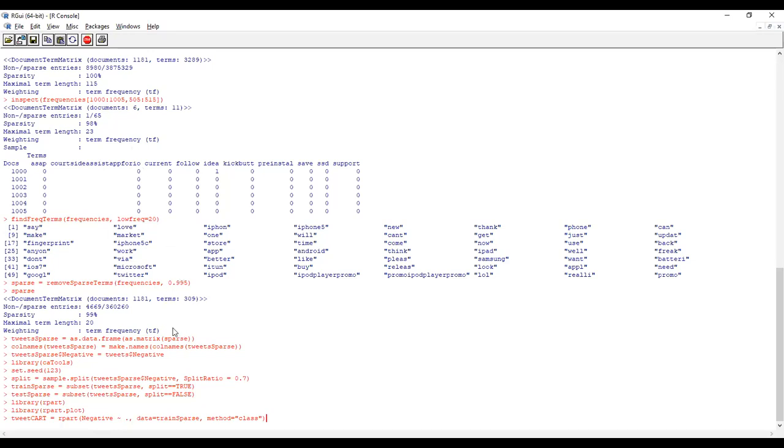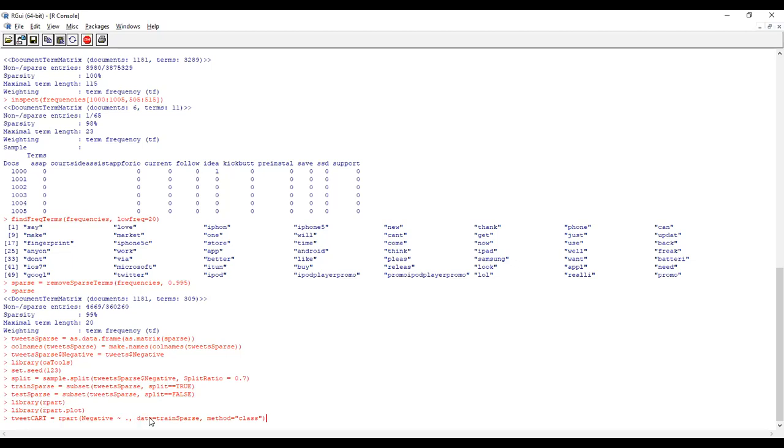Three, not nine columns. Okay, each column denotes which one? Words. So the data will be 0, 1, 2, 3. If it is 2, it means the corresponding word is cited in the particular tweet that many times. 20 means cited 20 times. Okay, so that is the dot. Data means this is the data. There are two main data sets that we divided into: train sparse is for 70% of data, and test sparse is for 30% of data.